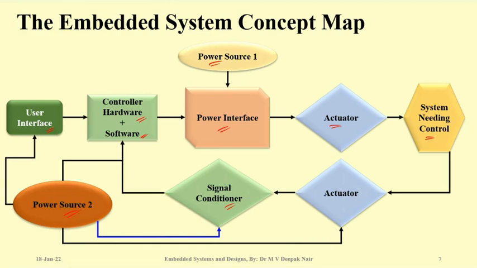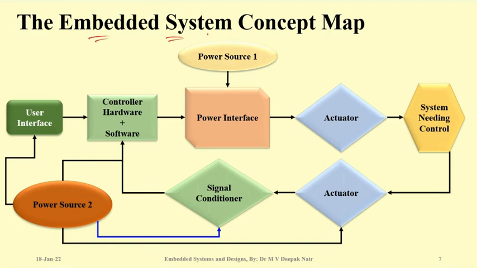In this way, you can have more power supplies, more actuators, and signal conditioner blocks. Mostly you will be moving around these main blocks, maybe one or two or three different blocks needed for your project. All these things you should know, then only can you design a good embedded system.